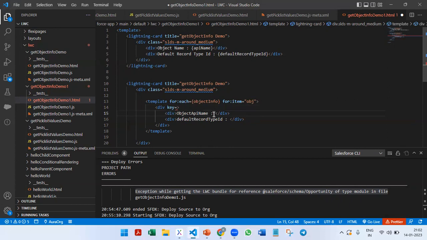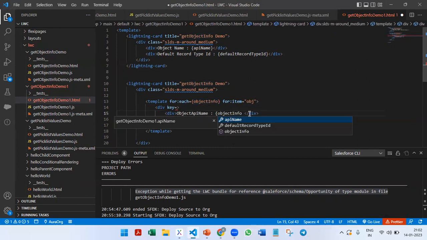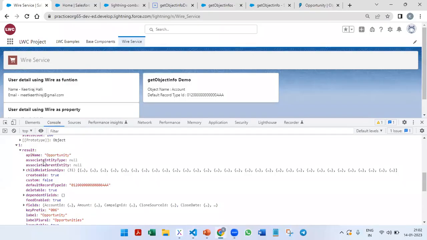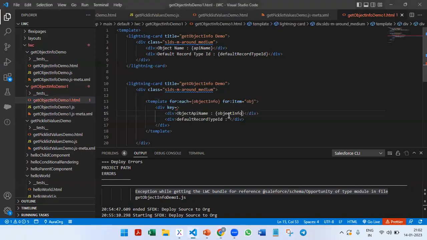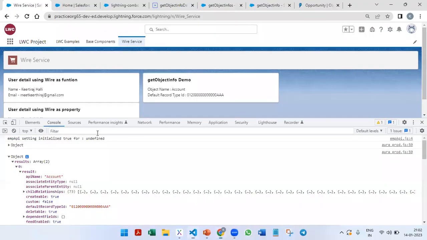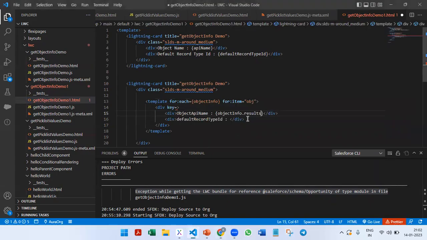So the very first thing is object API name. So we are getting the objectInfo. Within that, let us say that this is the data, and this is the data. Within that, we have the results, dot results, and then within that we have result. So I will just for loop it over the dot results.